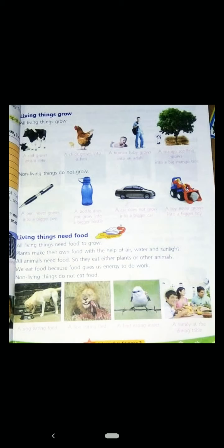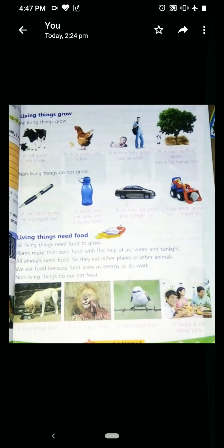You need energy. A dog eating food. Can you see some pictures down there? A lion eating flesh, a bird eating an insect, and even people sitting with the family and eating food. So these were the topics that we covered. Now let's revise what we have covered till today.